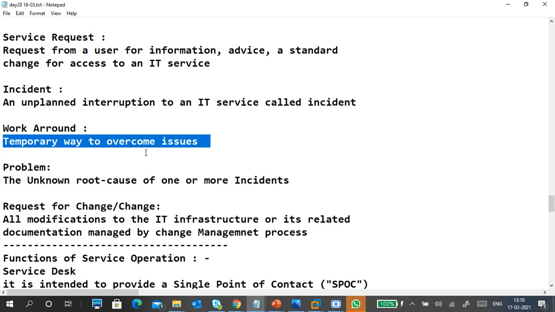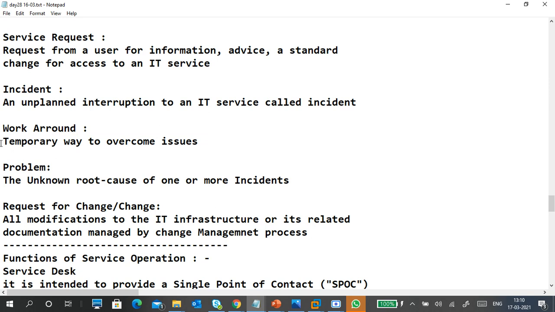Workaround: a temporary way to overcome the issue. It means solving the problem immediately. You may not find the permanent solution at that time, but still make sure that it is up and running. What is important for IT services is that they should be up and running. Maybe you put on a plaster, or a glue, or replace the cable. Whichever you can do immediately to restore the services, that is the workaround.